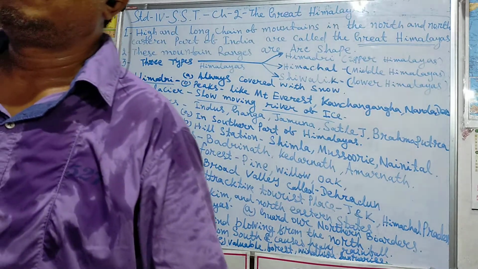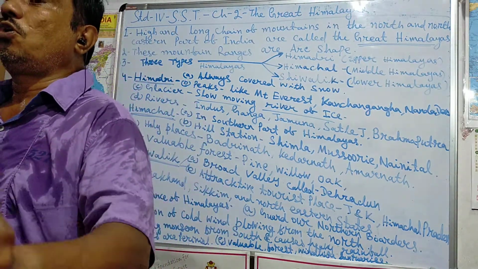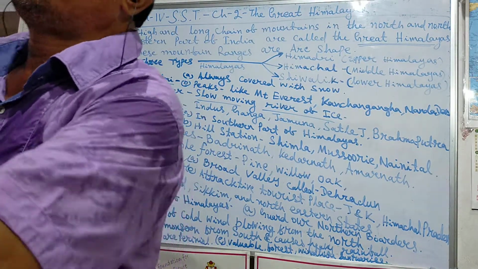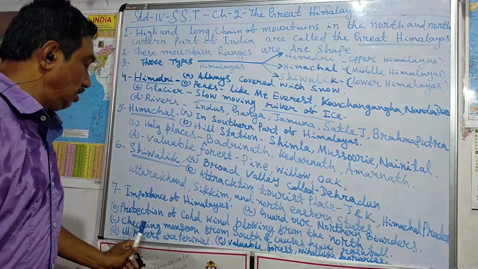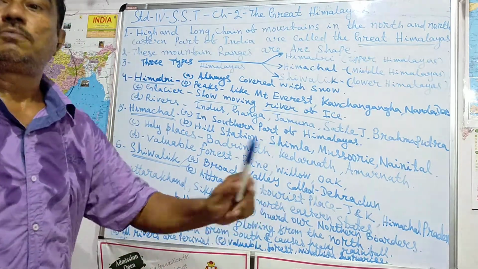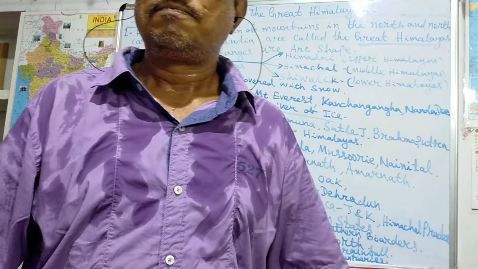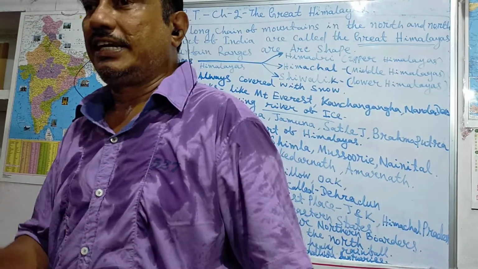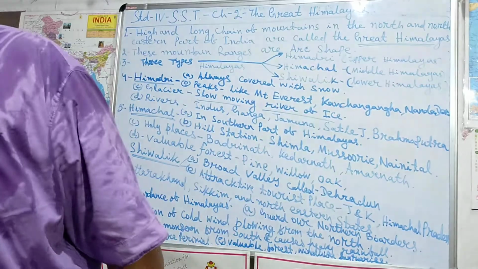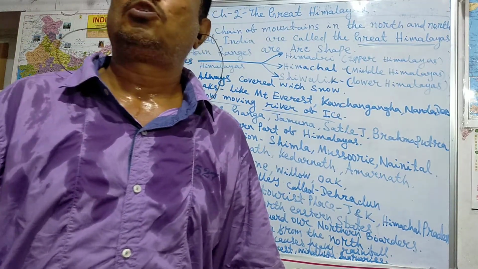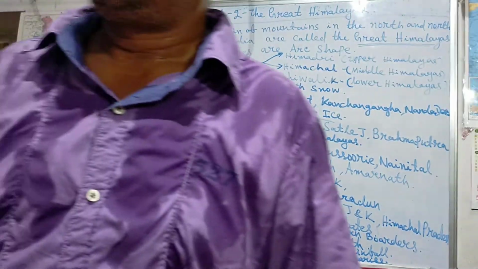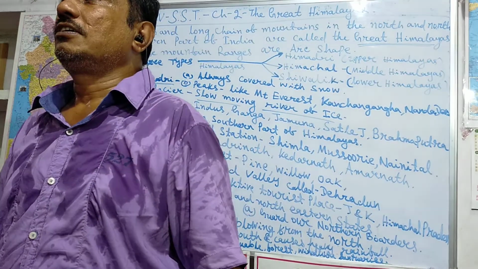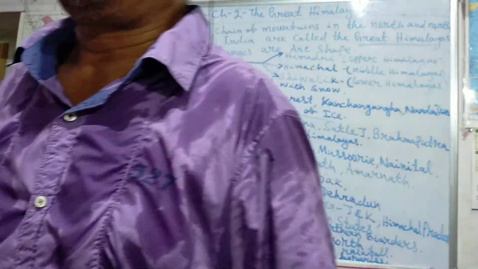Then second, protection from the cold wind blowing from the north. And checking the monsoon from the south.